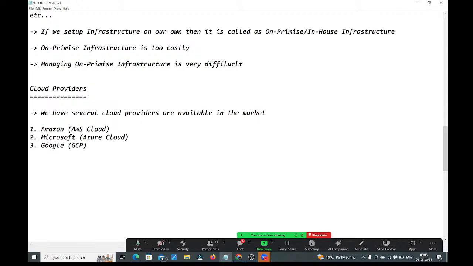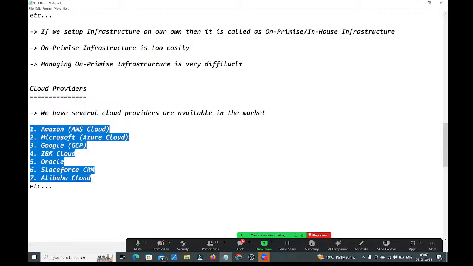And we have IBM cloud. IBM cloud is available. And here we have Oracle, which also provides the cloud. And we have Salesforce CRM. Next, we have Alibaba Cloud, etc. So like this, we have several cloud providers available in the market.